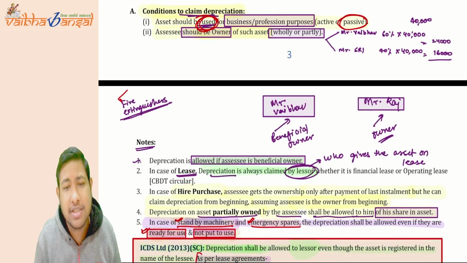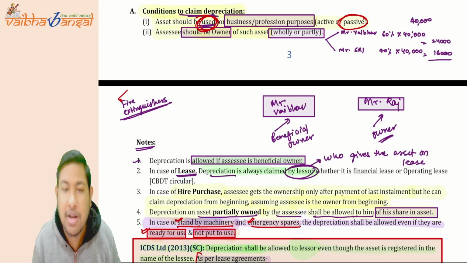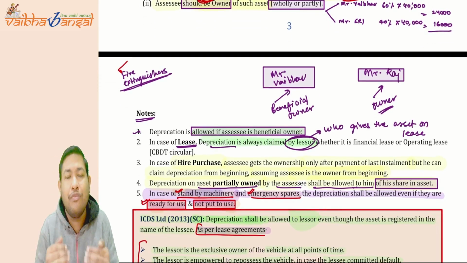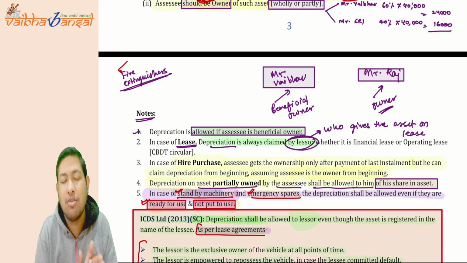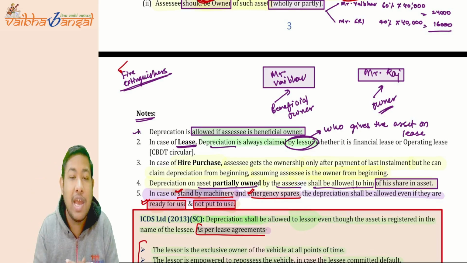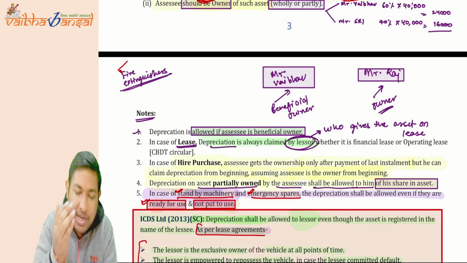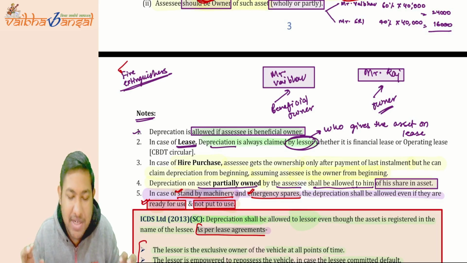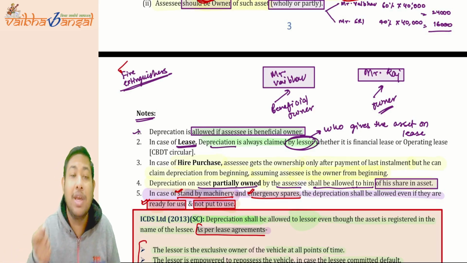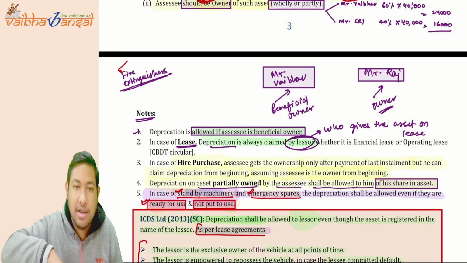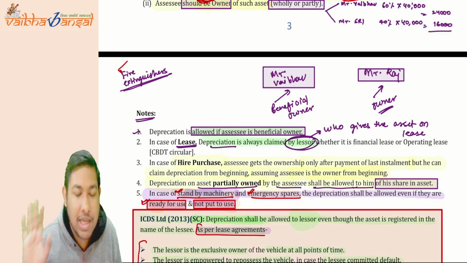Whether depreciation is allowed if the assessee is a beneficial owner? Yes, it is allowed. In the case of lease, depreciation is always allowed to the lessor. And in case of hire purchase, the asset will be delivered to you only after the completion of the hire purchase period, only after you have paid the last installment. But you can claim depreciation from the very first day.